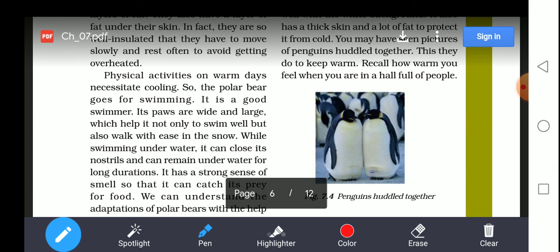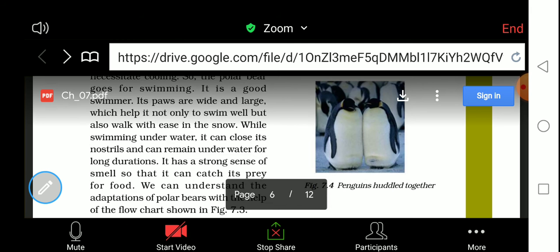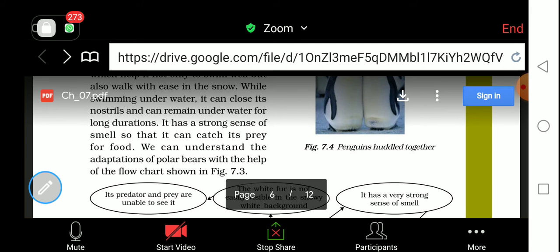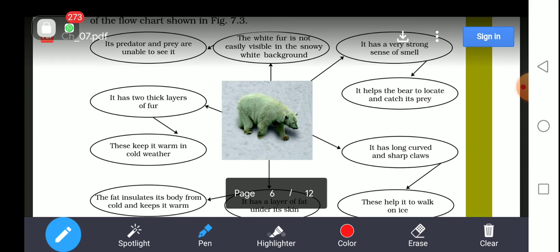We can understand the adaptation of the polar bear with the help of a flowchart. Here we can see the flowchart. Every flow in this flowchart tells every detail about the polar bear. The white fur is not easily visible against the snow-white background, because its predators and prey are unable to see it. It also has a very strong sense of smell. Why? It helps the bear to locate and catch its prey.